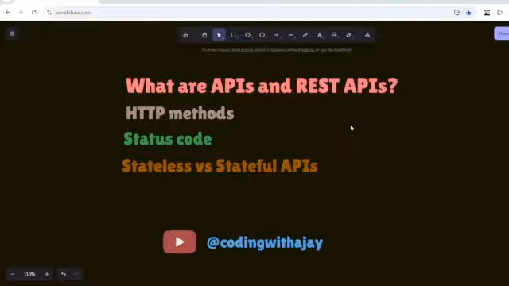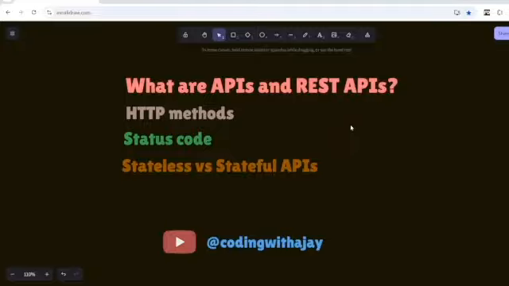What do I mean by that? Every request carries the necessary things with it to the server, so the server is not bound to remember anything. It's free from everything. Whatever request is coming, it is the responsibility of the front end developer to send everything the server needs in order to process that request. This is why we make it stateless: I don't remember anything.